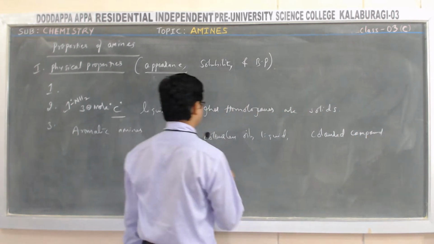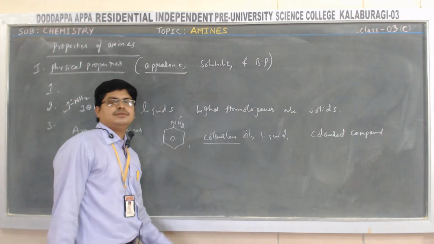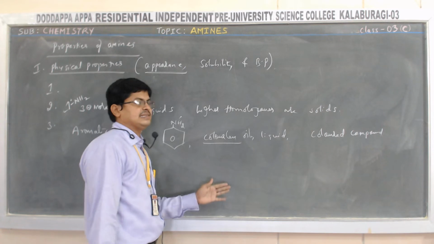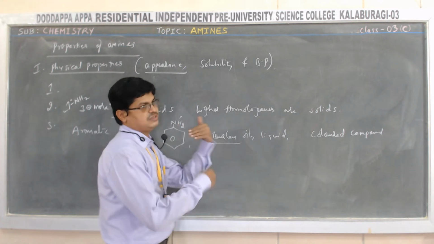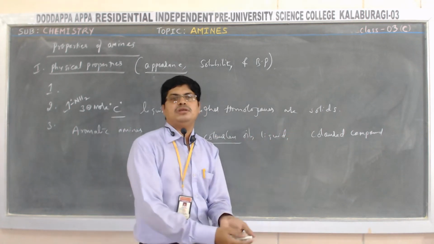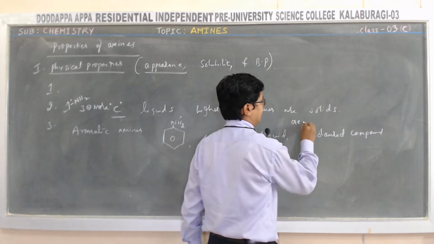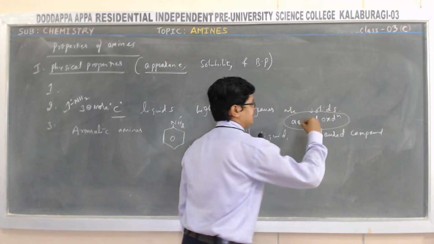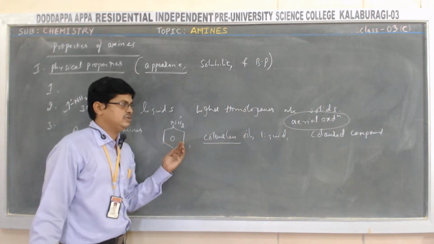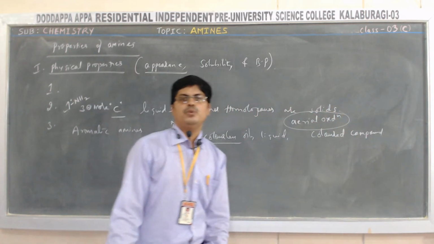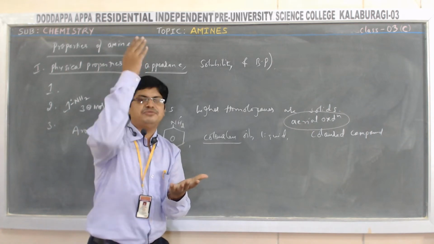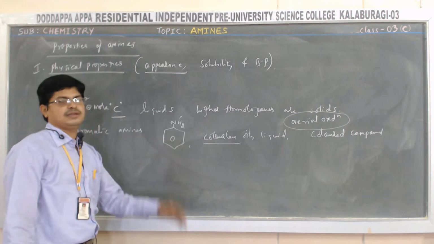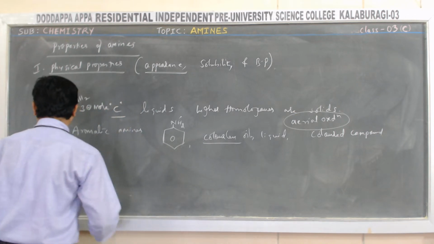So keep in mind, actually it is colorless, but it forms a colored compound due to aerial oxidation. When you expose it to the air, it reacts with atmospheric air and gives a brown color. Okay, that is the third point.